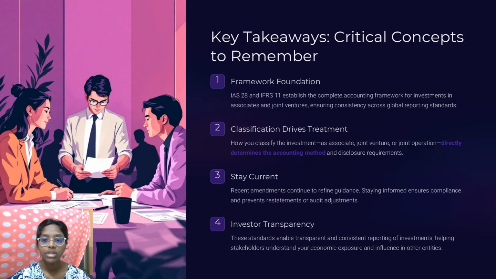Staying informed about these changes ensures compliance, and it prevents big mistakes that could force companies to restate their past financial reports. And the last is investor transparency. It means that following these rules ensures that a company's financial reports on its investments are clear and consistent.